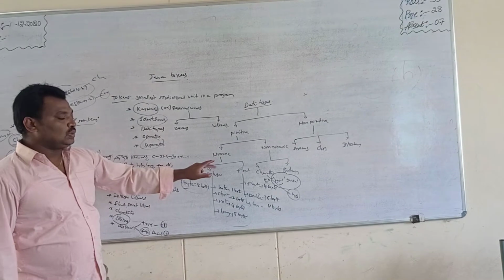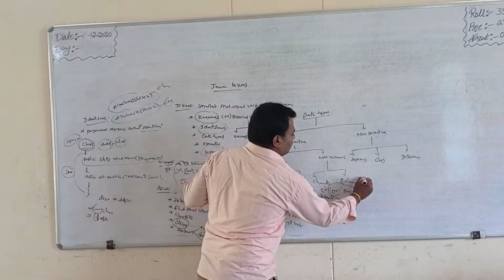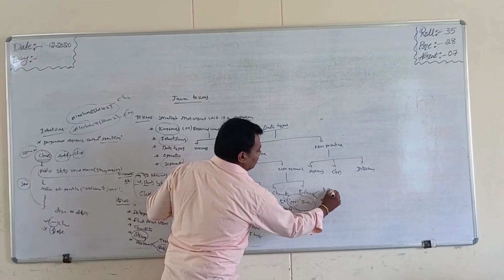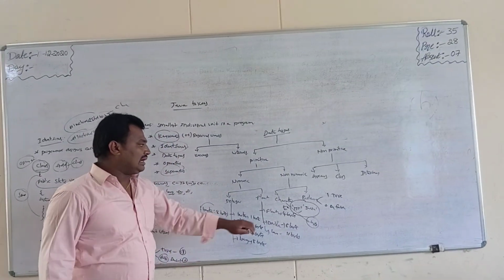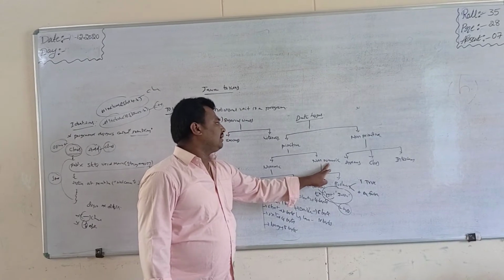Next of all, Boolean. Boolean represents two values, that is true and false. True is 1 and false is 0. This is the default value. True and false are the two values represented. The character and Boolean are the non-numeric data types.